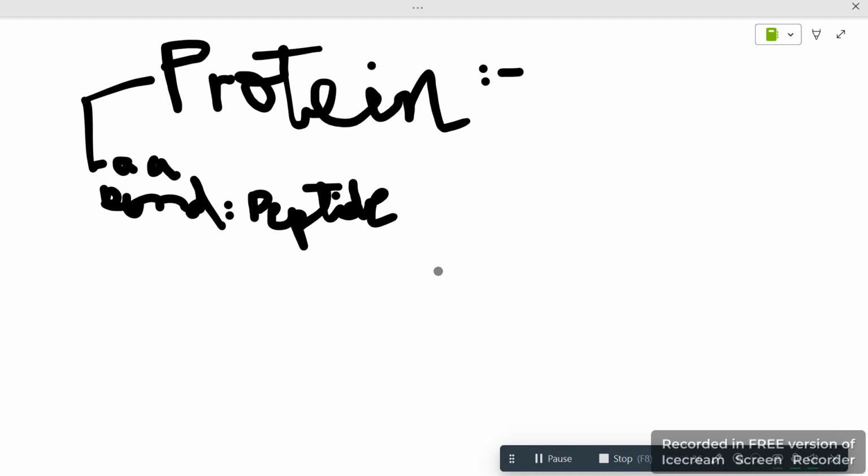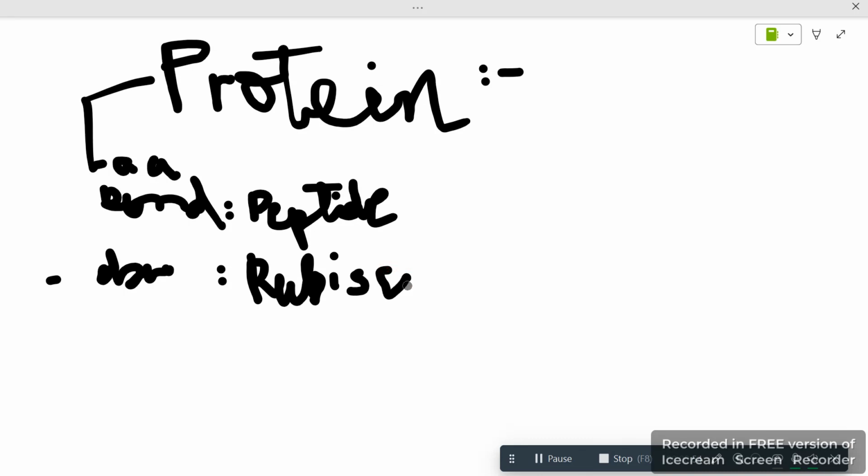Okay, then the most abundant protein is known as Rubisco, which you will study when we study bioenergetics or leaf photosynthesis. Rubisco is the most abundant. Then in animals, abundant animal protein is glycogen, whereas we have many amino acids.